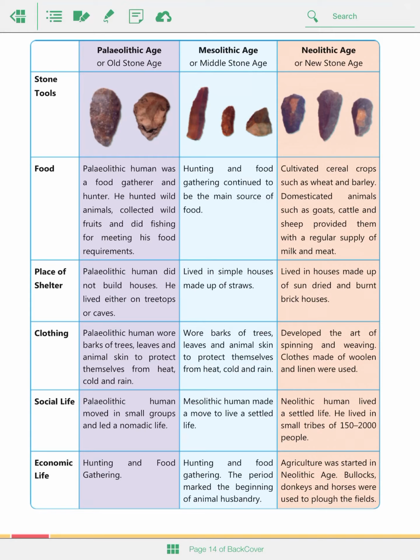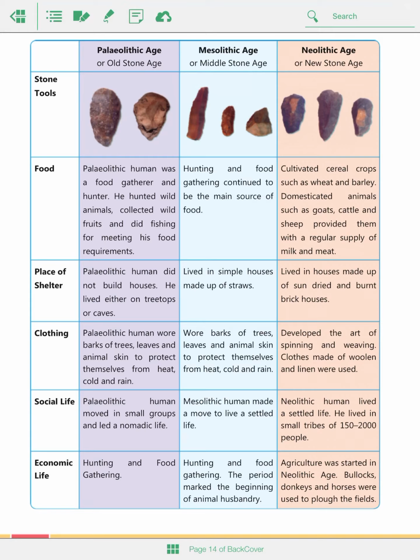In the economic life, Paleolithic humans were only doing hunting and food gathering. In the Mesolithic age, along with hunting and food gathering, the period marked the beginning of animal husbandry. What is animal husbandry? That is Pashupalan, so it is more advanced than hunting and food gathering.